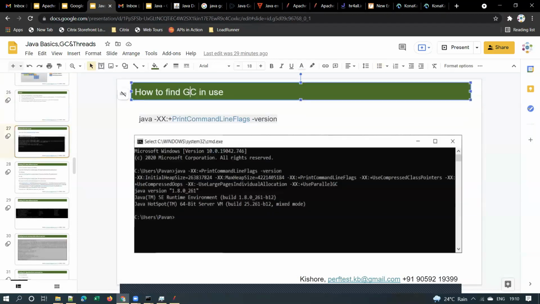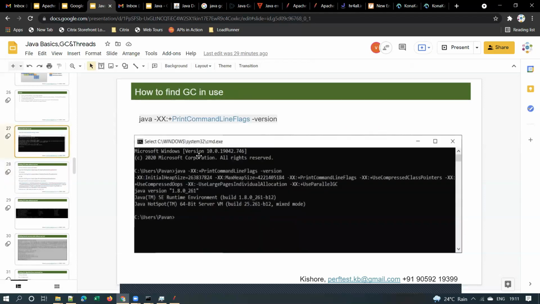And how to find the GC in use? This is the command: java -XX:+PrintCommandLineFlags -version. If you use this, you will see which garbage collection is currently in use. Here you can see that it is using parallel GC.